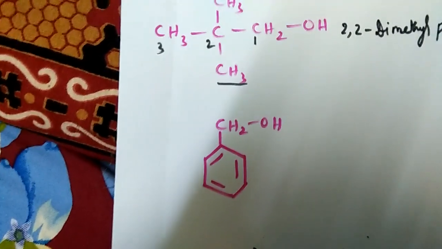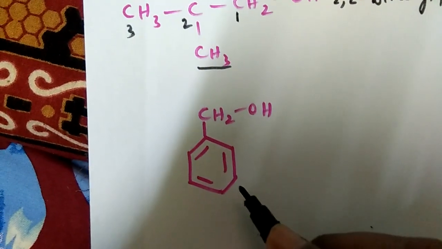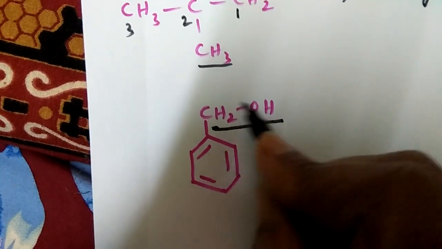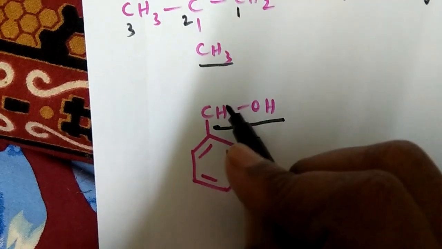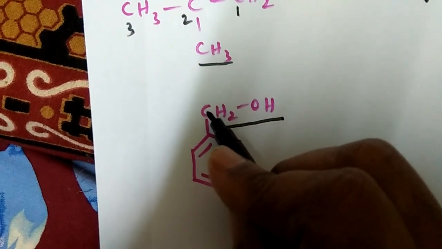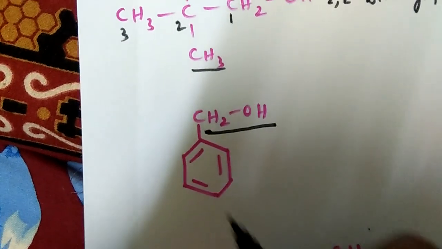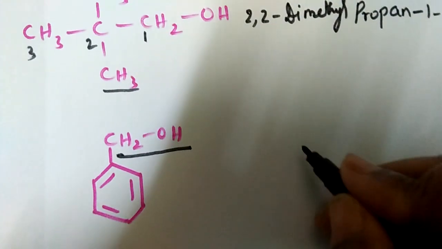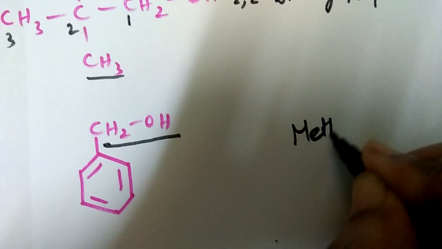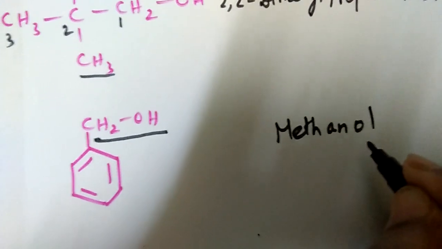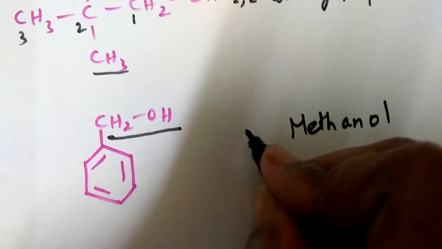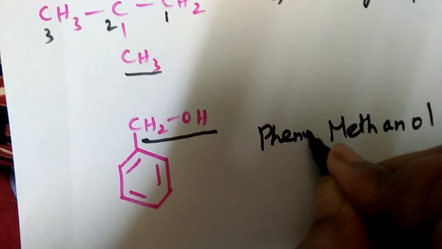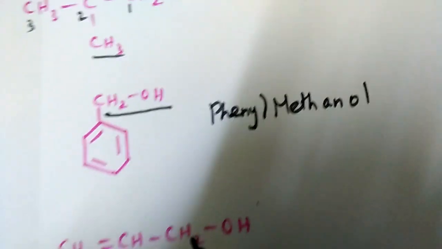And here this is an aryl alcohol, an aralkyl alcohol. Okay, and this is treated as an alcohol. OH is attached to the first carbon. This is methanol. But to that first carbon, a phenyl group is attached. The phenyl group is treated as a substituent. So meth and ol, we need not mention the position of the OH group. So methanol, and the substituent is the phenyl group. So it is phenylmethanol.